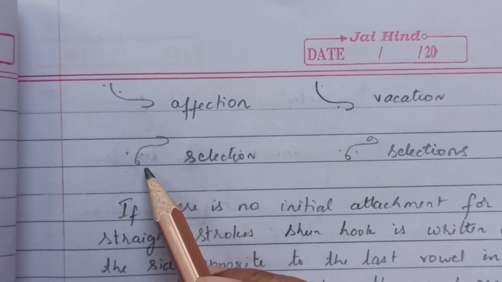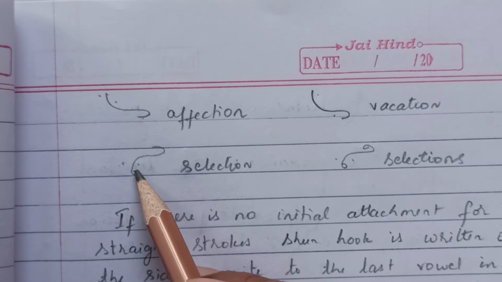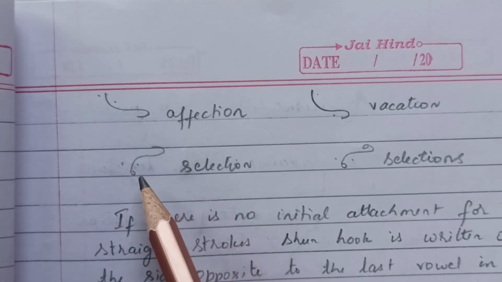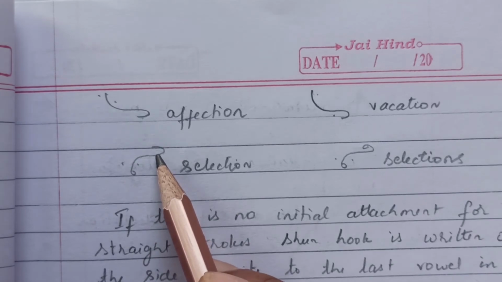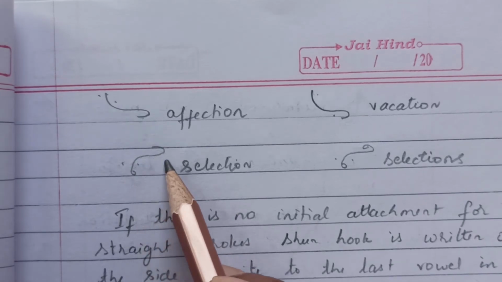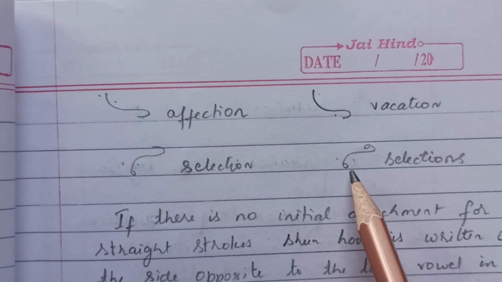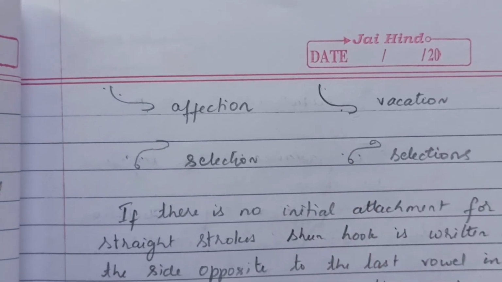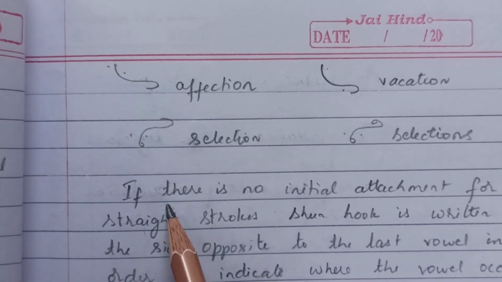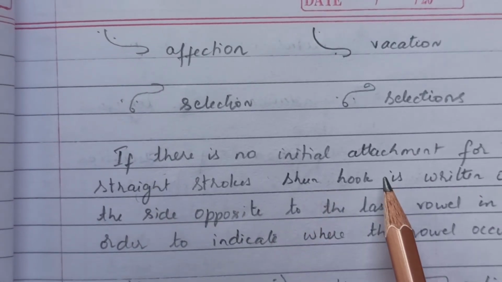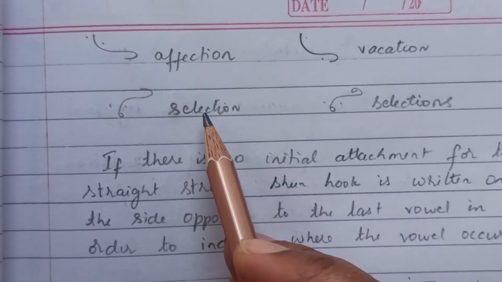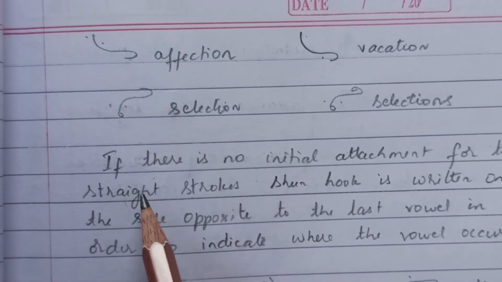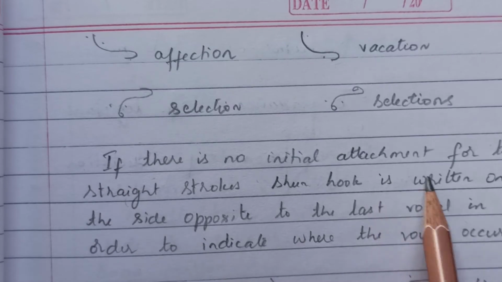Here the next word is selection. So it's upward L followed by K. So we are writing it towards the left motion, selection. And when a circle is added to the same, it becomes selections. And this is if there is no initial attachment. So this rule was followed for F and K. And next comes the case if there is no initial attachment.